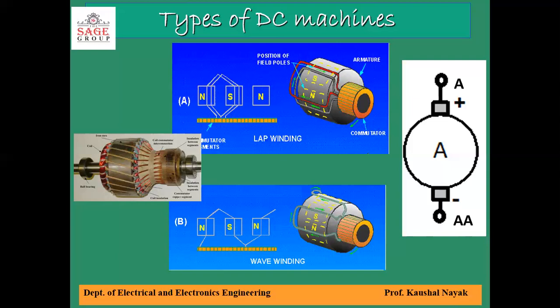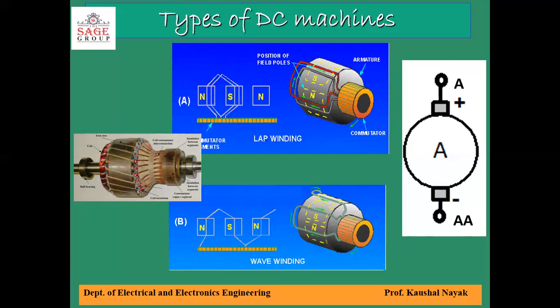The symbol for various types of DC machine that represents armature is a circle having vertical brushes onto its surface, and the terminals are named as A and AA, representing the armature part of the machine.